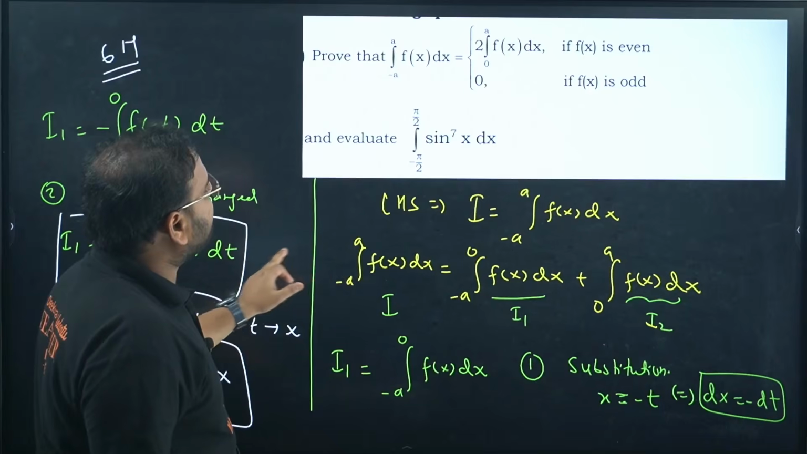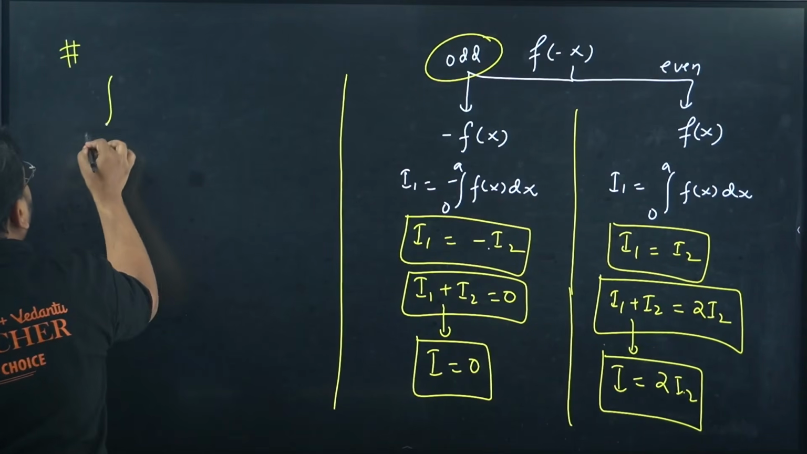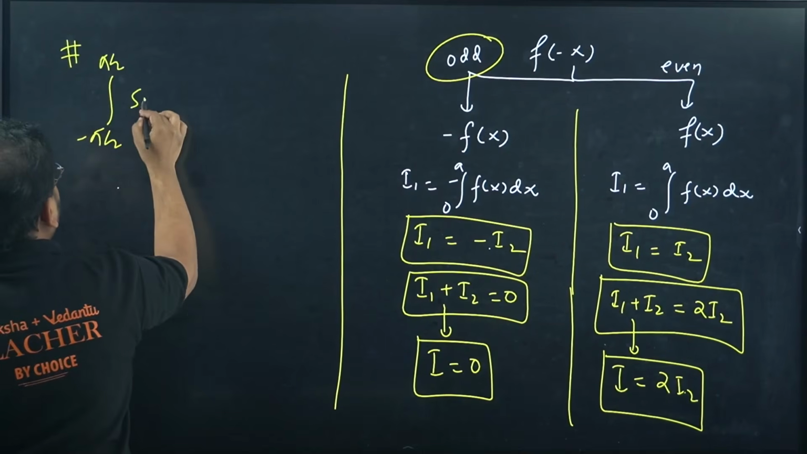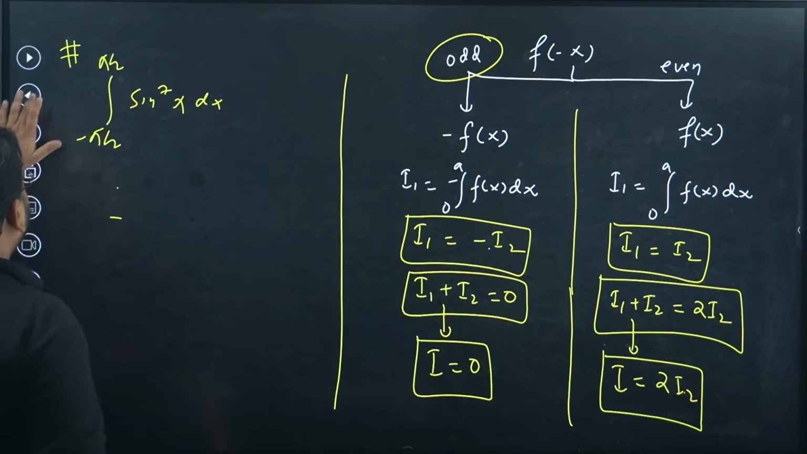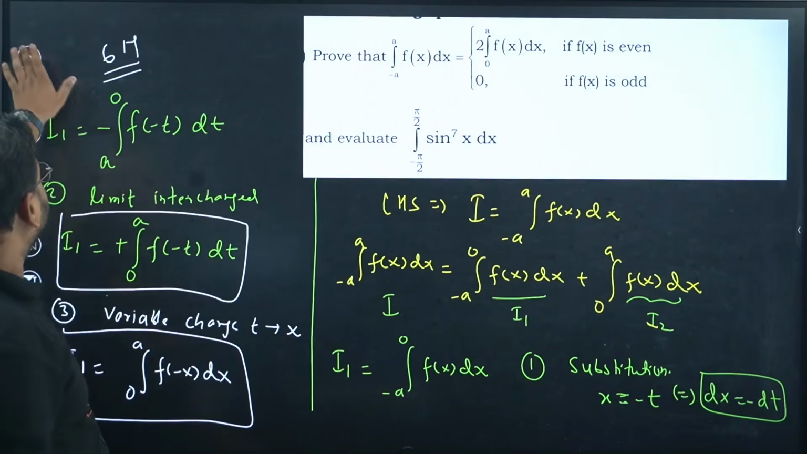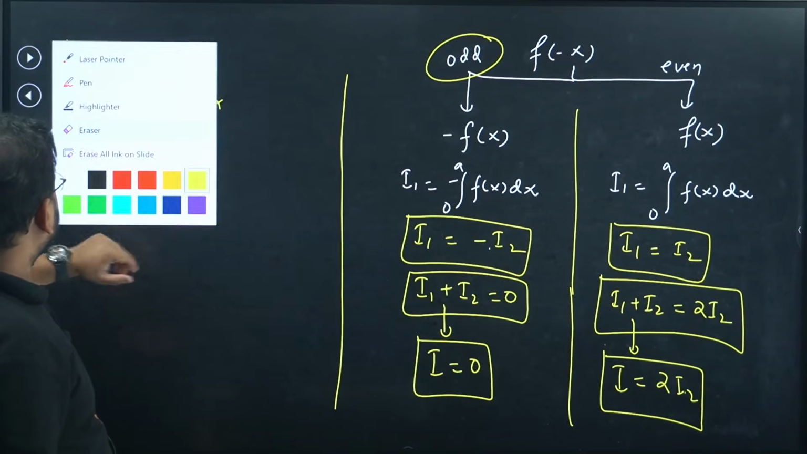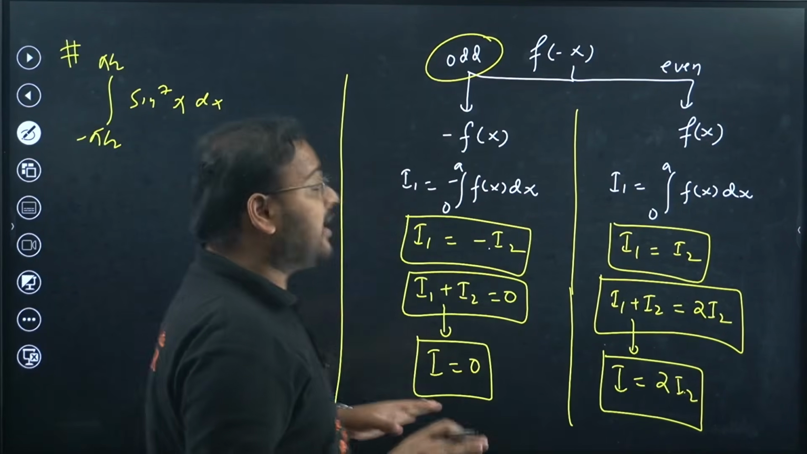Now the next step is to find this value. Part 2 represents finding this value: the integral from minus pi by 2 to pi by 2 of sine power 7 x dx. Am I right? Correct? Have a look, guys. So far so good. Okay, 6 marker. Important, we can't skip this.